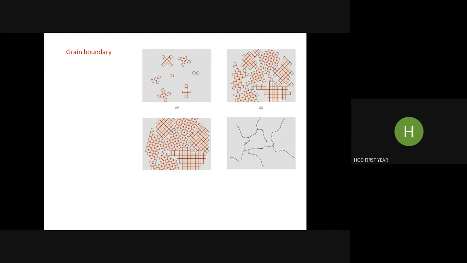This is one grain, and this is the grain boundary. This is another grain, this is the third grain, this is the fourth, and so on. This is a polycrystalline material. In an individual grain, you will find the same alignment of the crystal lattice. So this is about the grain boundary. We will not go into detail.